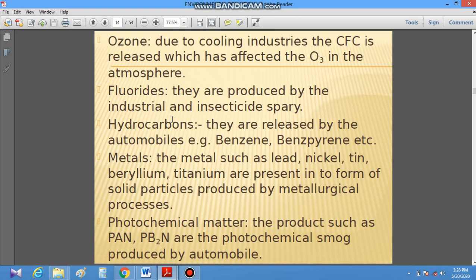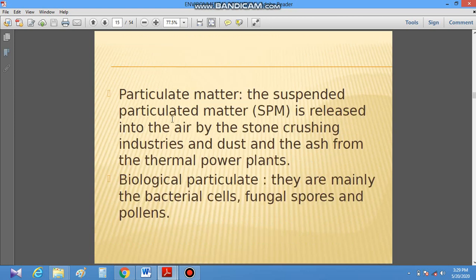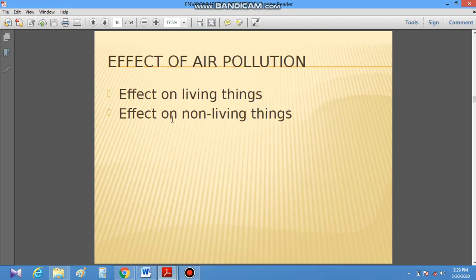Hydrocarbons and metals are included, and next is the photochemical matter, which is the product of PAN, that is peroxyacetyl nitrate, the photochemical smog produced by automobiles. Next is SPM, also called suspended particulate matter, which is released in the air by stone crushing industries and dust and ash from thermal power plants. Next are the biological particulates. They are mainly bacterial cells, fungal spores and pollens.